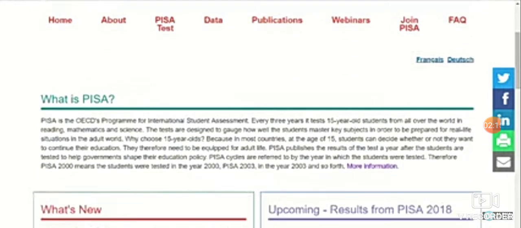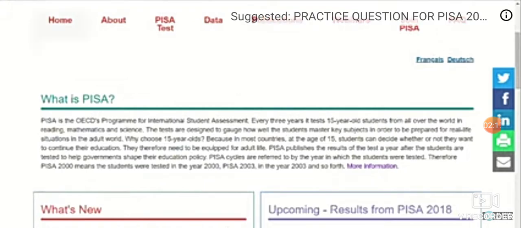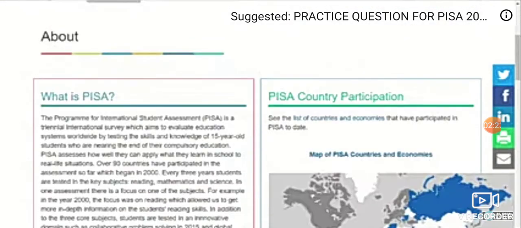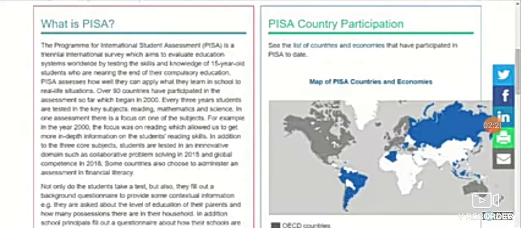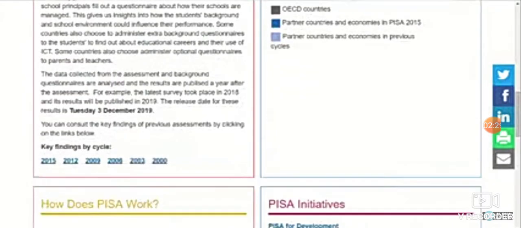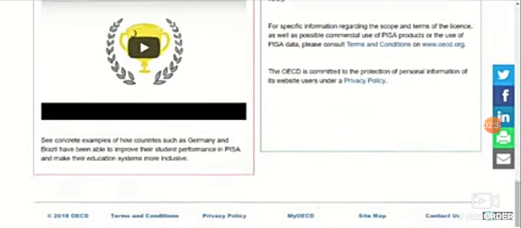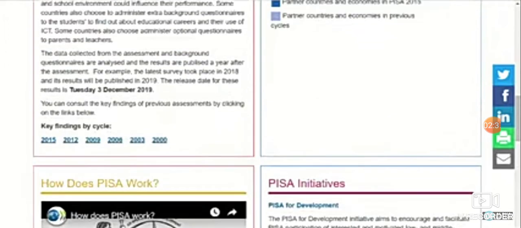After clicking on about, you will be directed to what actually PISA is and which countries usually participated in PISA. Scrolling down, under the section of what is PISA, you will get key findings by cycles: 2015, 2012, 2009, 2006, 2003 and 2000. PISA has conducted exam in these previous years. Now I am going to click on to 2012, and after clicking it, I got this page in which on